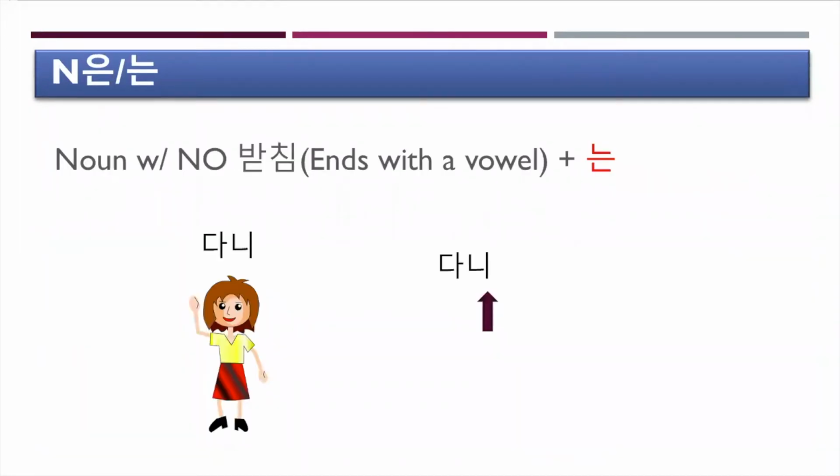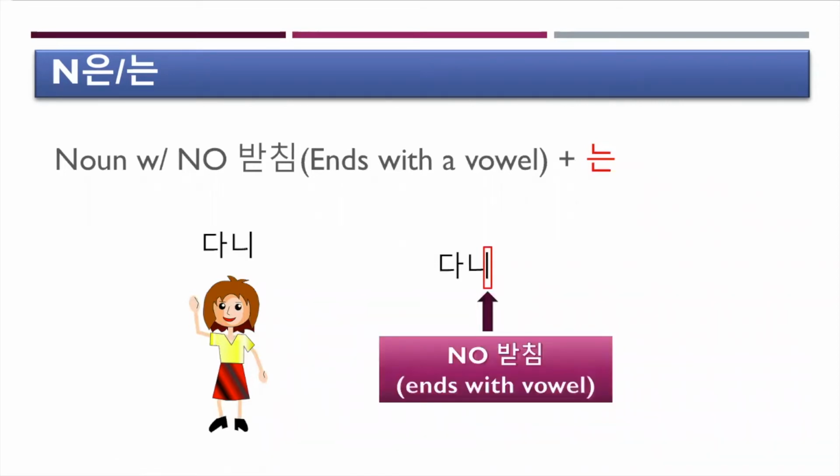So for a noun with no 받침, that means it ends with a vowel, you attach 는. So let's look at the picture. Her name is Dani. So Dani, the last syllable ends with a vowel, e. There's no 받침, so you attach 는. So Dani는, that means we'll talk about Dani. So Dani is the topic of the rest of the sentence.